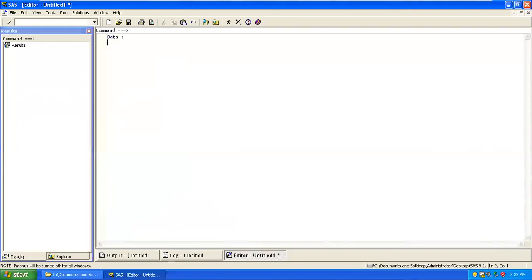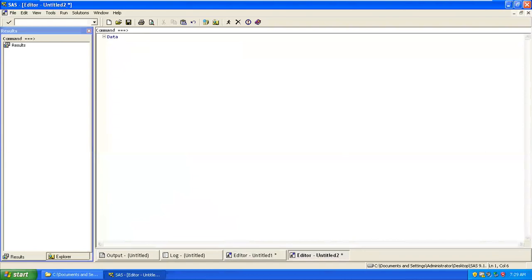Then infile is a keyword which we always use. Then you have input as a keyword, and cards as a keyword. These are the general keywords. Now, whenever you use these keywords in your editor window, they change into a different color.